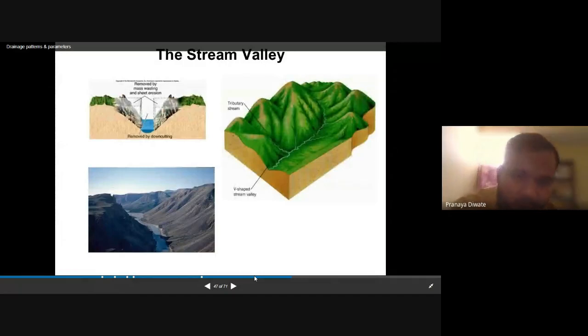Stream valley. A basin is the larger area which covers all the rainfall. A stream valley is nothing but a valley which is formed by stream movement. A valley which is formed by the stream movement is known as a stream valley.